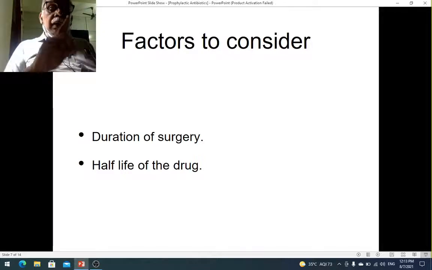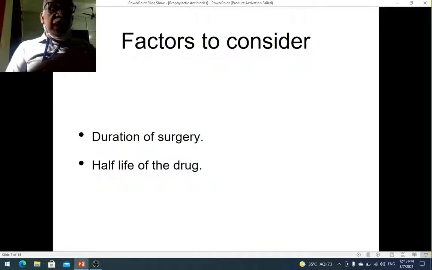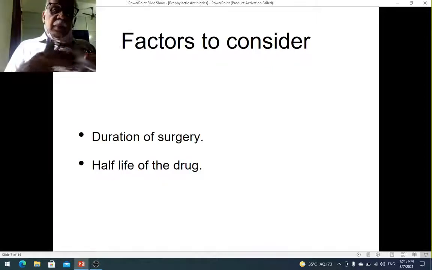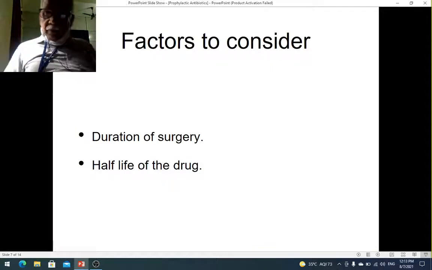Usually in a clean contaminated wound, there is a need to give only one dose of antibiotic. But depending upon the duration and the half-life of the drug, you might have to repeat it. I'll come to that later.